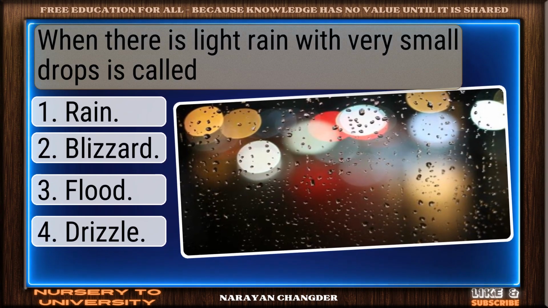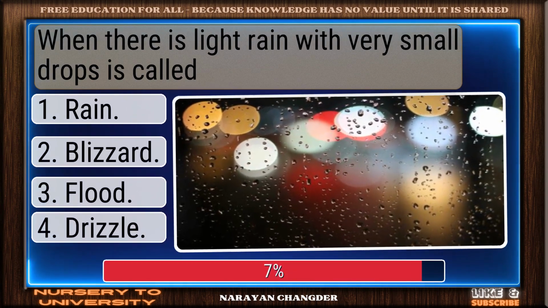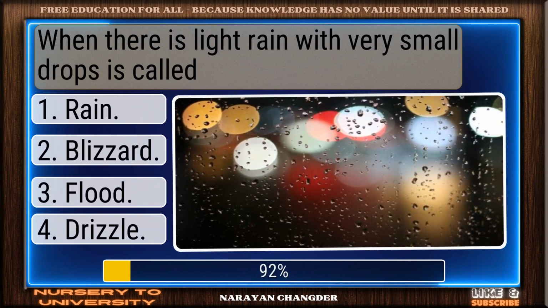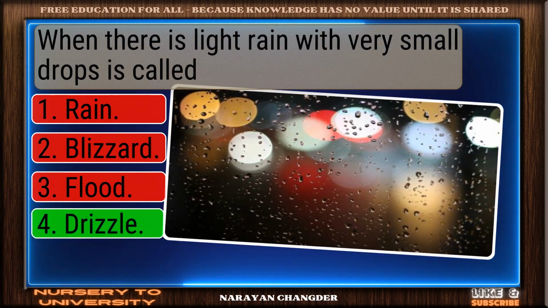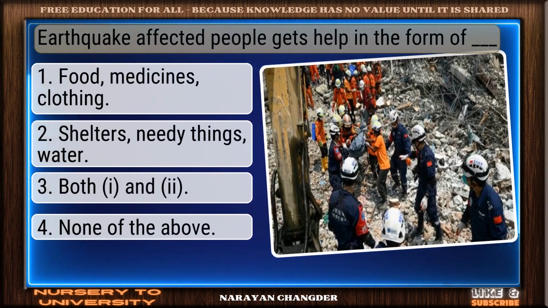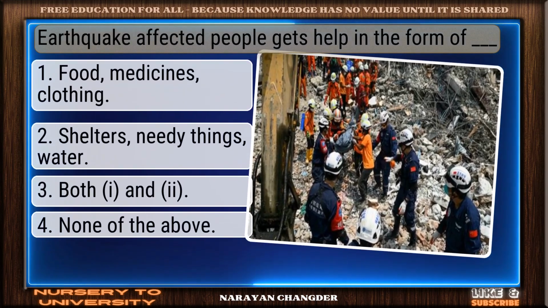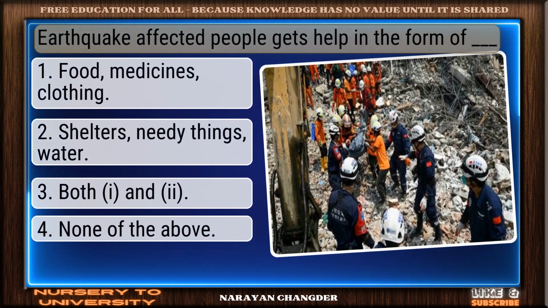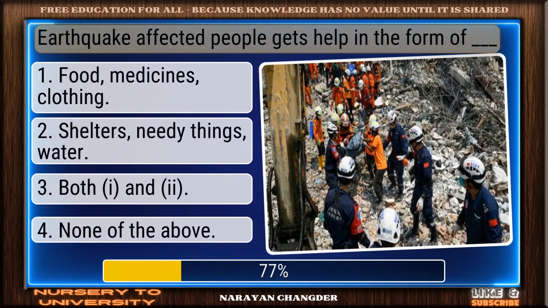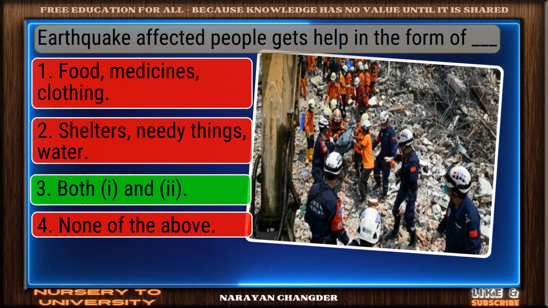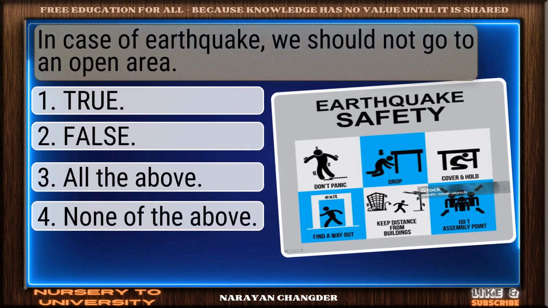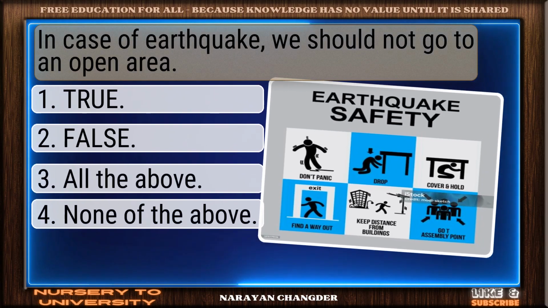When there is light rain with very small drops is called. Good thinking. Drizzle is the right answer. Earthquake-affected people get help in the form of dash. Perfect. Both and is the correct choice. In case of earthquake, we should not go to an open area.